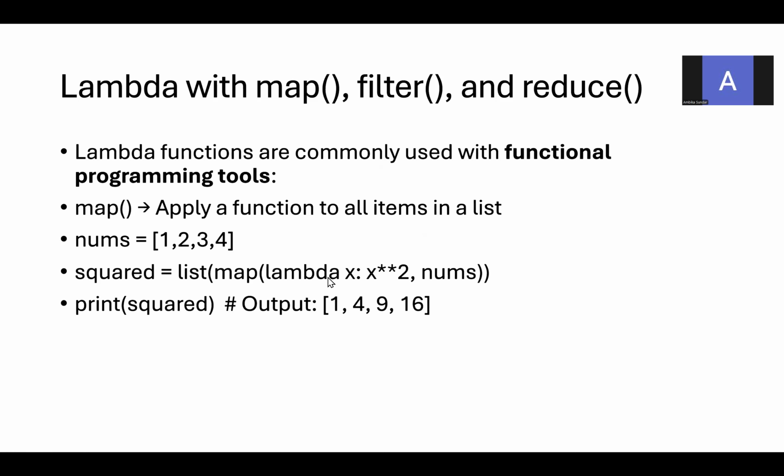So this is going to map the x value with all the values of nums. This map is going to map all the variables 1, 2, 3, 4 to the x. Finally, you are getting 1, 4, 9, 16. Repeating one more time, the map is a function which is going to map 1, 2, 3, 4, which is in this variable, to x. So that's why you are getting the result 1, 4, 9, 16.